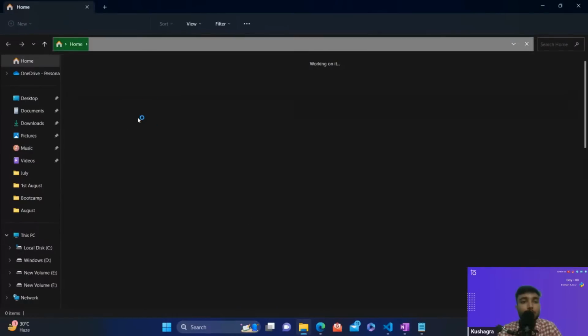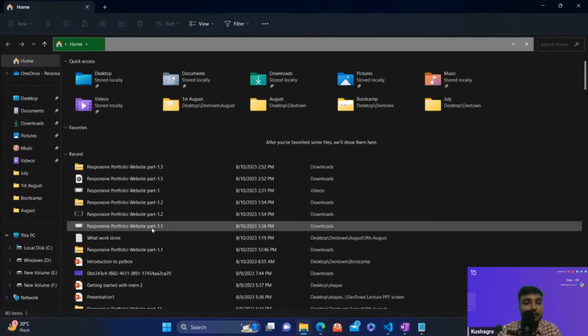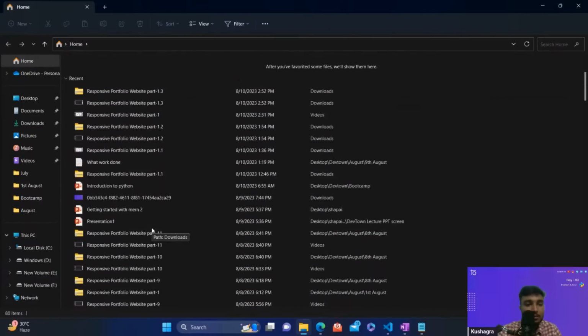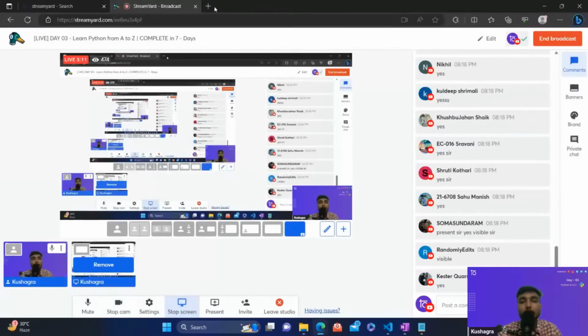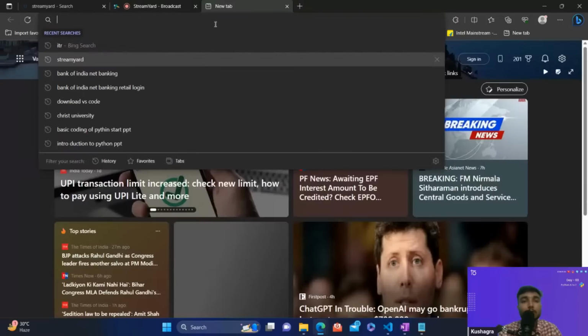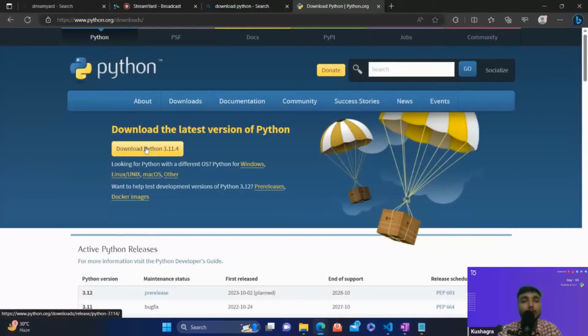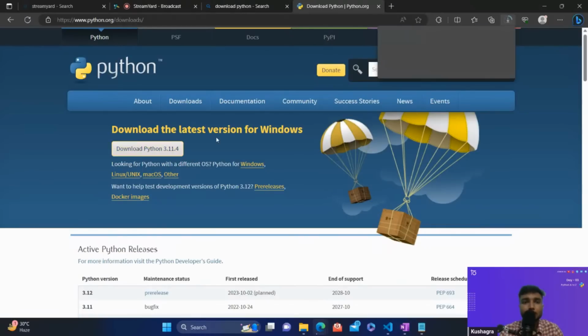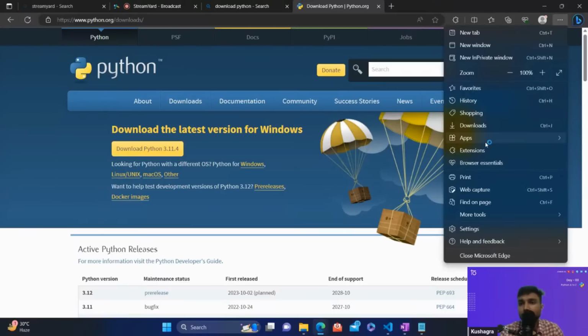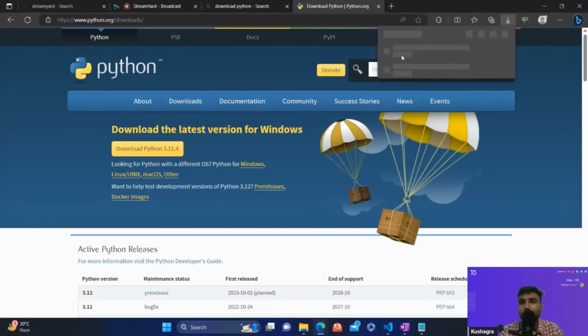So this is the Python setup we have talked about. Let's download it and look into it. That's misplaced, let me download it again. So download Python: go to this website, click on download Python, and download this setup. Okay, open this file, guys.